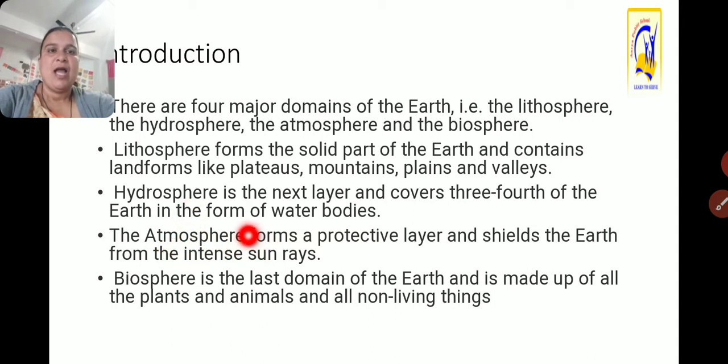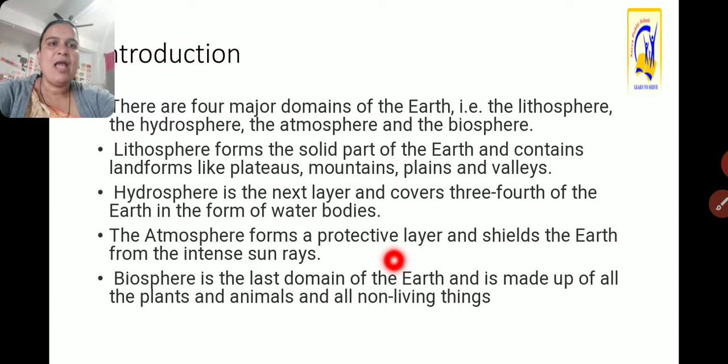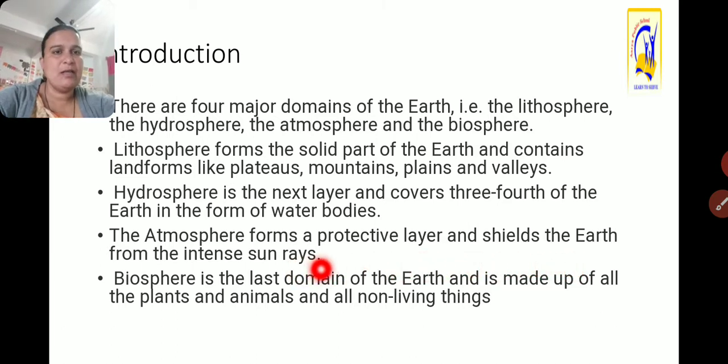The atmosphere. Atmo means air and sphere means layer. So the air layer forms a protective layer and shields the earth from the intense sun rays. In the atmosphere, there is a protective layer called ozone, and there are five atmospheric parts which protect us from the sun's rays, in which many gases are present, as well as dust particles and water vapor.